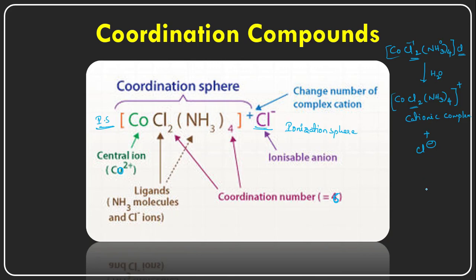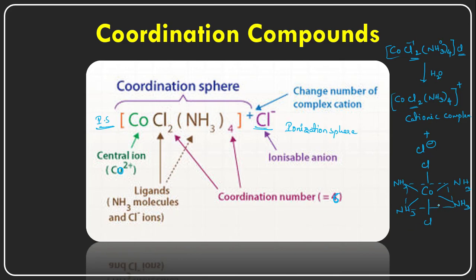So the central metal cation has a structure like this. The stable form of the structure I am writing is in the trans form. So two chlorines are opposite to each other, and the 4 ammonia molecules are on the square planar structure.